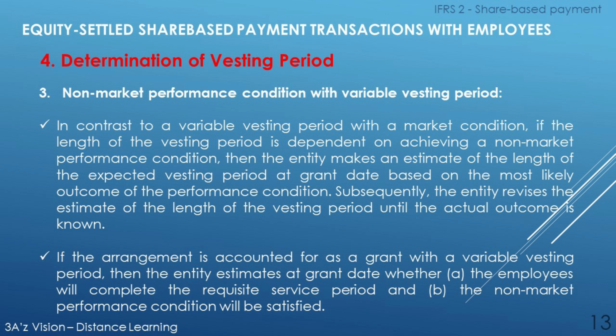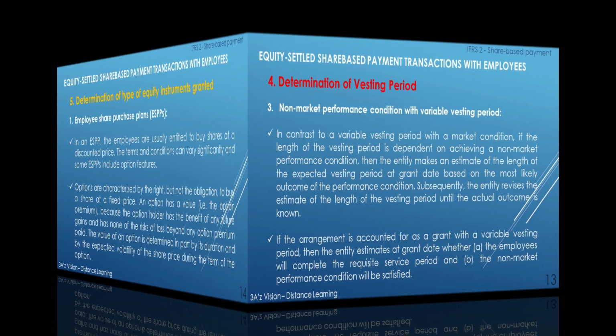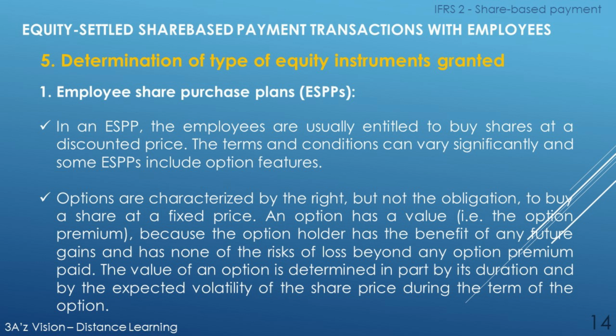If the arrangement is accounted for as a grant with a variable vesting period, then the entity estimates at grant date whether the employees will complete the requisite service period and the non-market performance condition will be satisfied. In the fifth factor of this element, we will discuss determination of type of equity instruments granted.